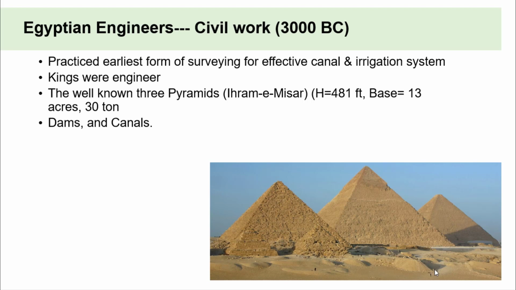The largest pyramid is known as the Great Pyramid, which is 481 feet high and its base covers 13 acres. It is constructed from 2 million stones, and some of the stones weigh more than 30 tons. They built dams and canals for agriculture or irrigation purposes. So they made a great contribution in the field of engineering, or in the field of civil engineering. They were outstanding in civil work.